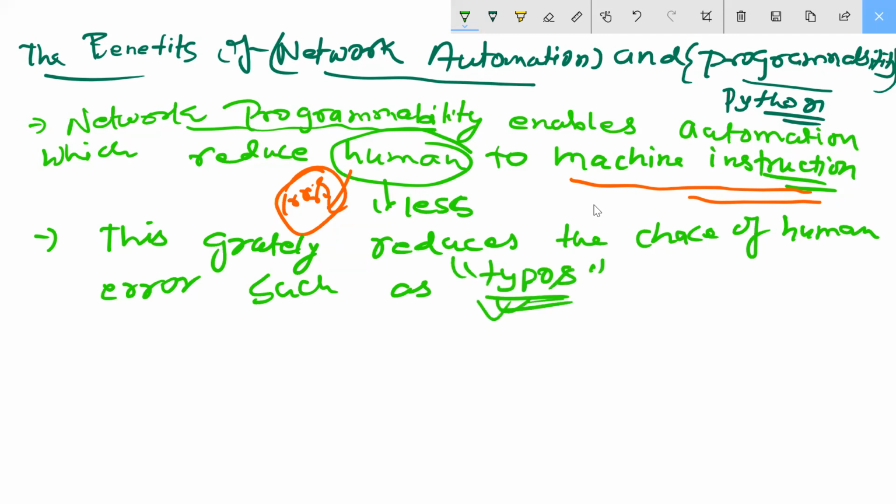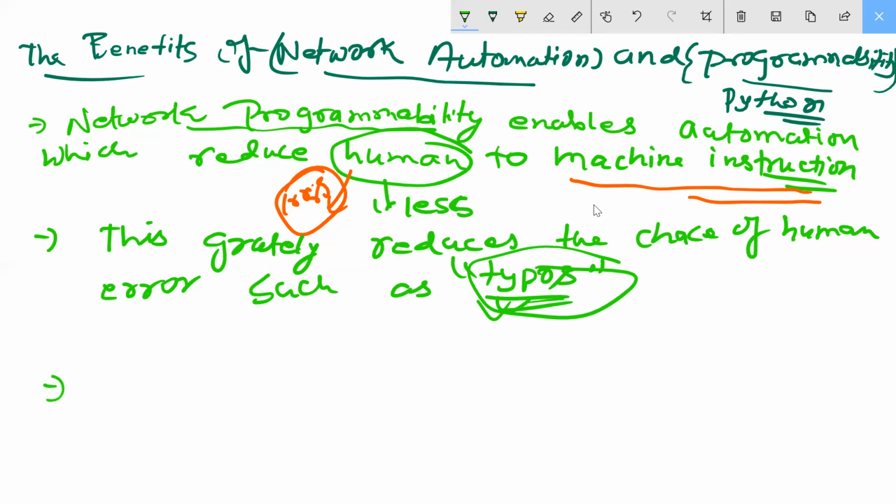Typing these things, if some error will come out, like humans having so many errors when you are writing the commands right now. On that time, such kinds of errors come. But when you are using the machine language, automatically it will check everything. Then after it will execute. That is the thing coming on the next point inside of your automation.